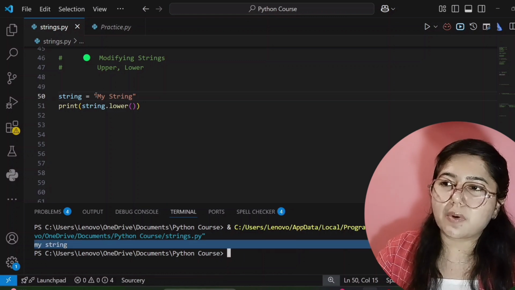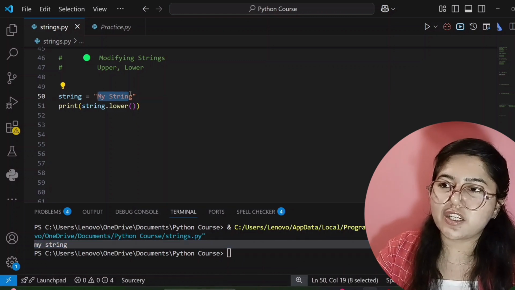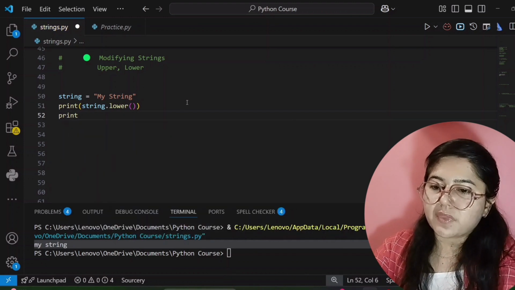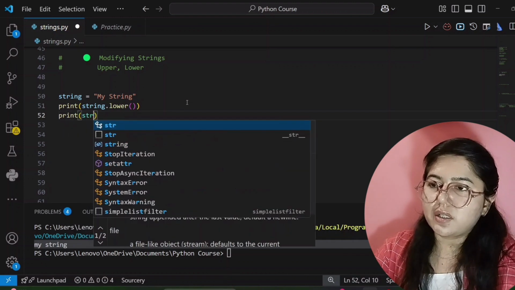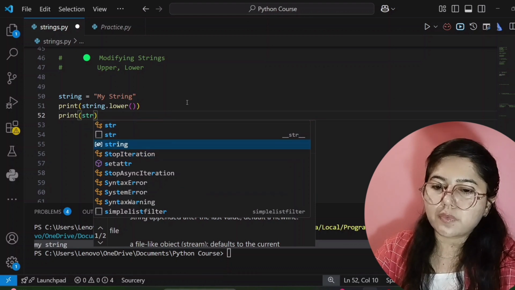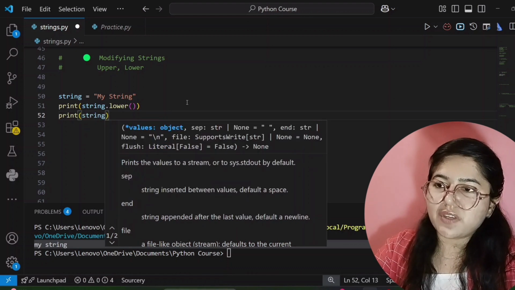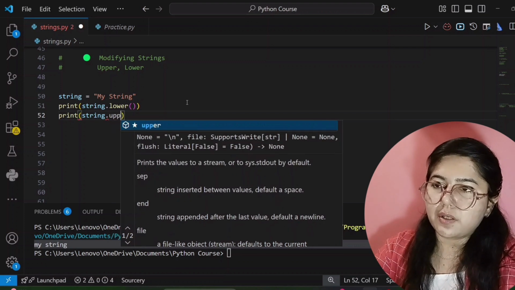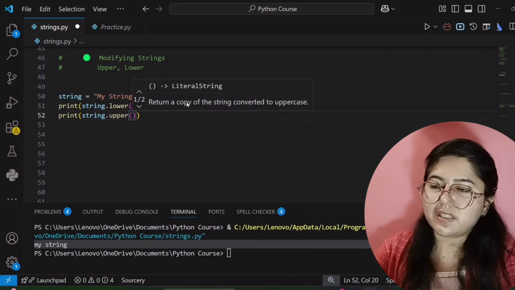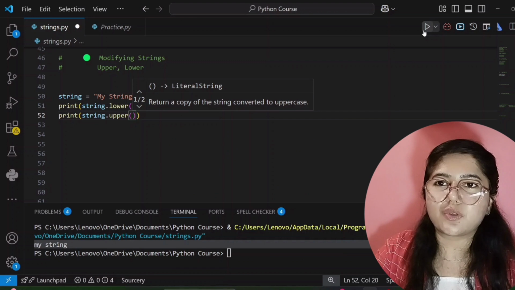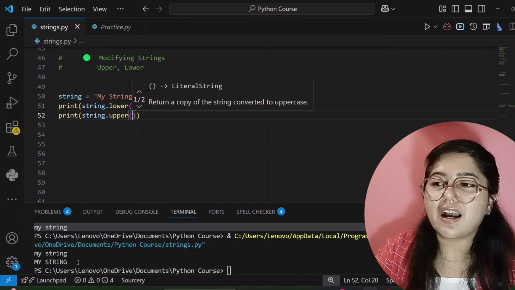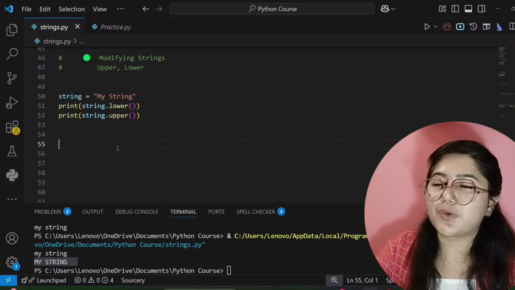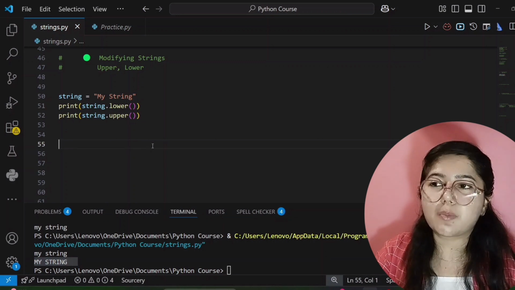If I want to convert this complete string into uppercase, I will write print, then string. This string is a variable, not our actual string, and then upper, and then parentheses. Now I will run this code. See here, our string has been converted into uppercase. So I hope you understood this part. Now we will jump to our next topic.